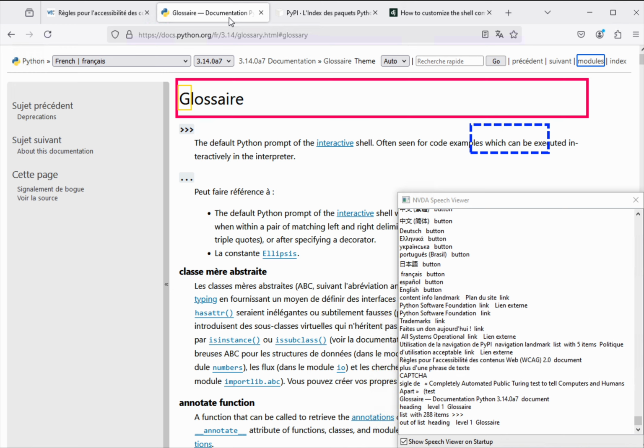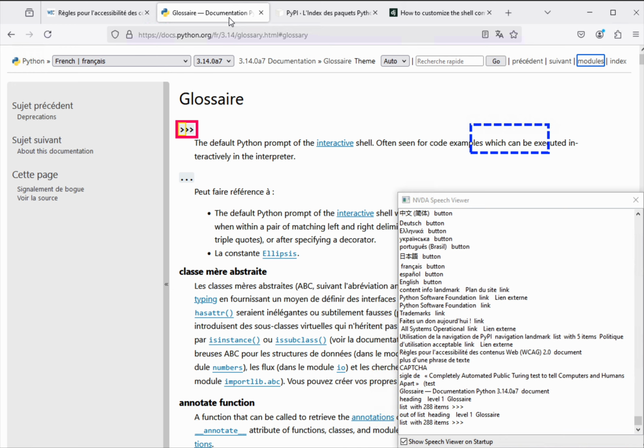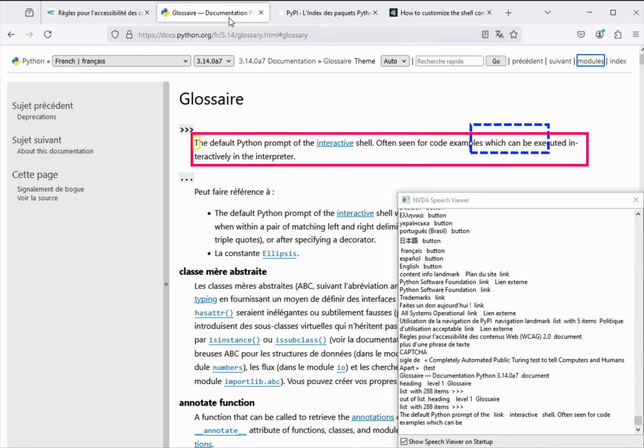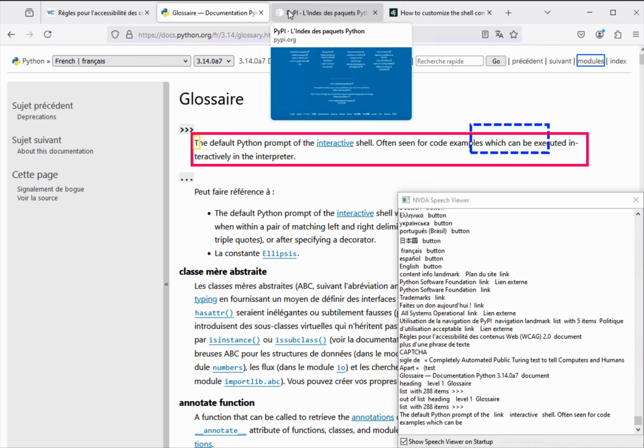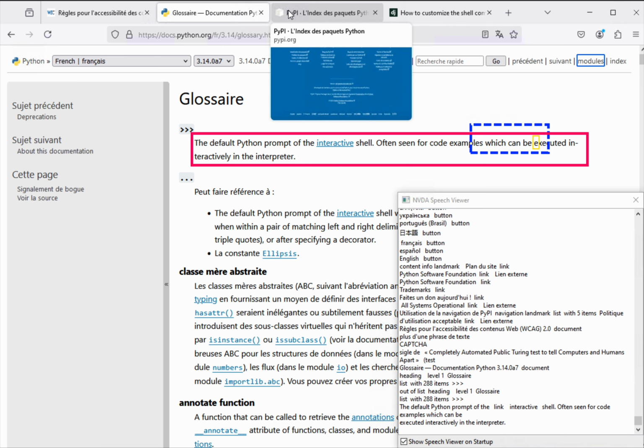Heading level 1. List with, out of list heading level 1. Glossaire. List with 288 items. The default Python prompt of the interactive shell. Often seen for code examples which can be executed interactively in the interpreter.